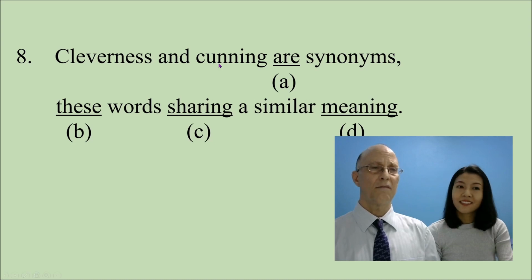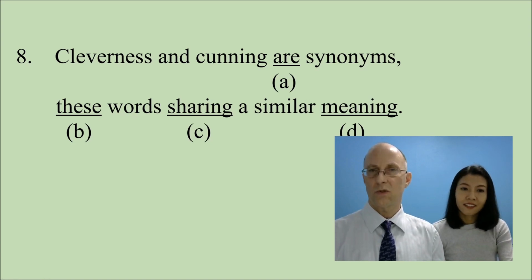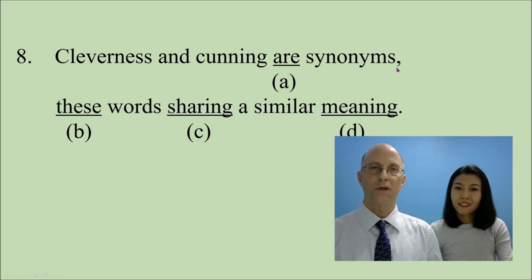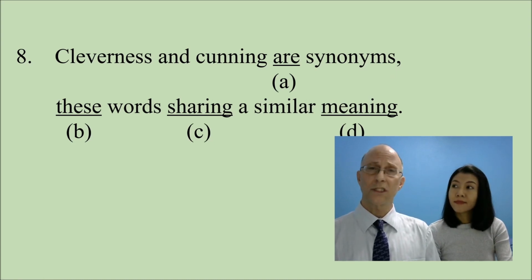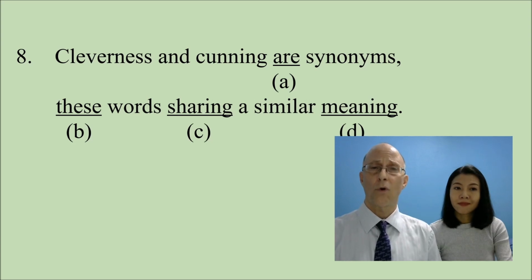Instead, here we have a subject and a verb and an object followed by what could be a subject and a verb here if this changed to a verb. So if it were a clause, it would be these words share a similar meaning. But there is no semicolon or full stop, so this cannot be a clause. You cannot put two clauses together in one sentence without a semicolon or some kind of conjunction. We don't have that. We have only a comma.